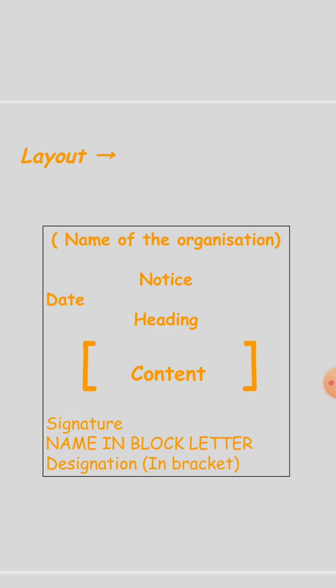Then after that, we will do the signature, then the name in block letters, then the designation of the person who is issuing the notice. The style and tone of the language should be formal, semi-formal or informal.